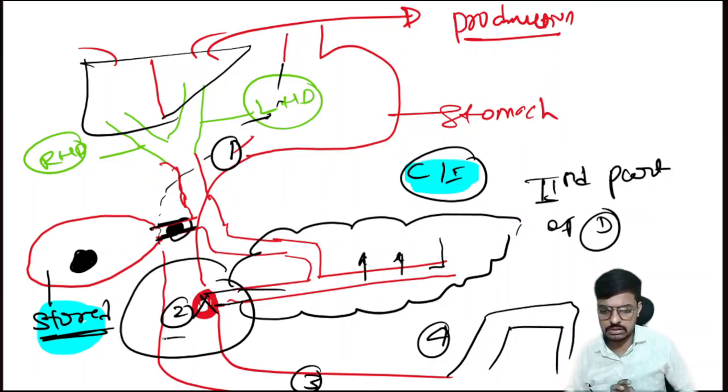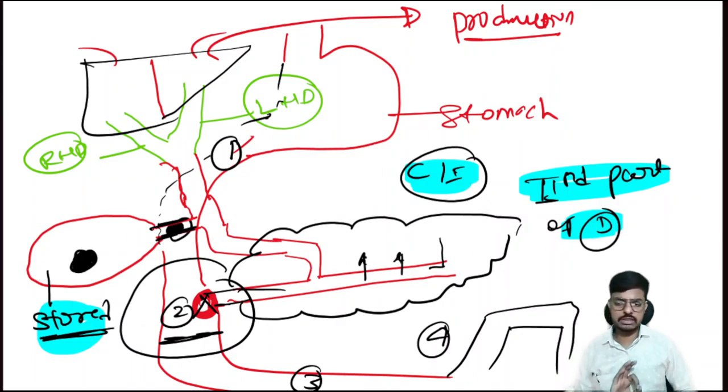This is the third part. So it's opening in the second part of the duodenum. This question also will be asked in the exams many times. That is the reason, I think, this entire flow of the bile juice is called the biliary system. I have explained everything in the biliary system, and if you are fit to explain any question which comes in the RRB especially, and in the NORCET also, it will be helpful.